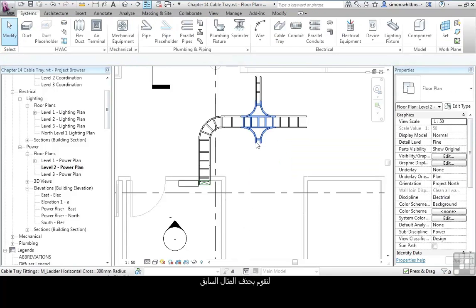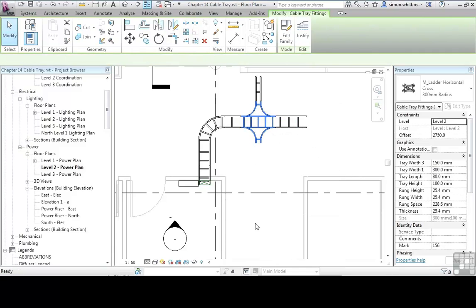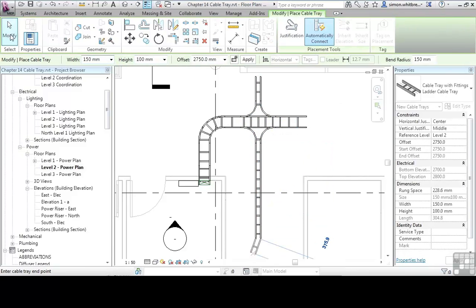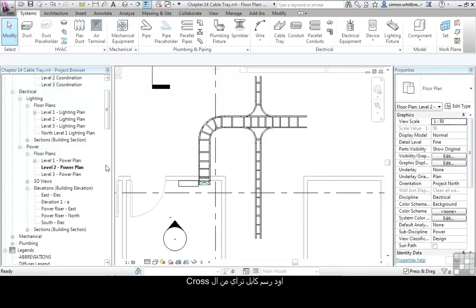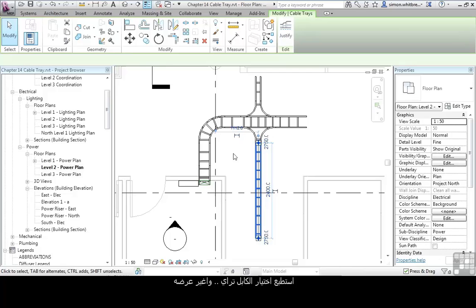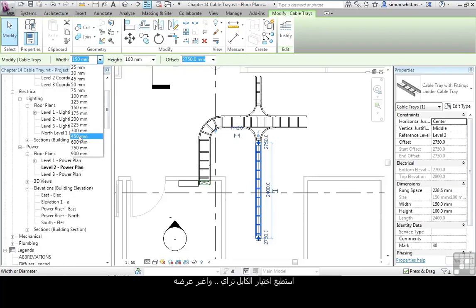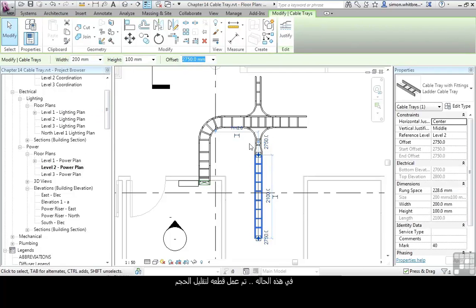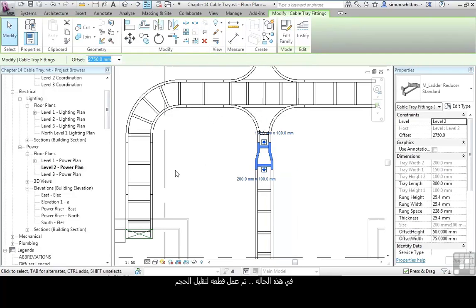Let's remove my previous example. I want to draw a cable tray from the cross. I can select the cable tray and change its width. In this instance, we've been provided with a reducer that's a standard fitting. Alternatively, we can select the size on the cross piece and change this to 200.